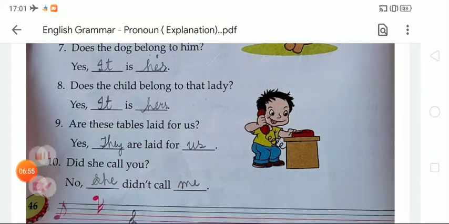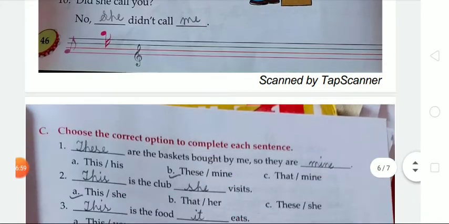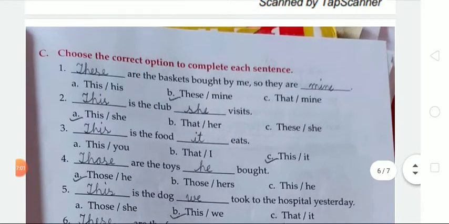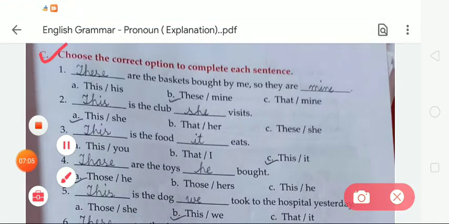Okay, student? Now moving to the next exercise. After completing exercise B, we are moving to the next exercise, that is exercise C. In exercise C, choose the correct option to complete the sentences. Okay. So first is, dash are baskets bought by me. So they are dash. So which option is correct according to the given sentence?